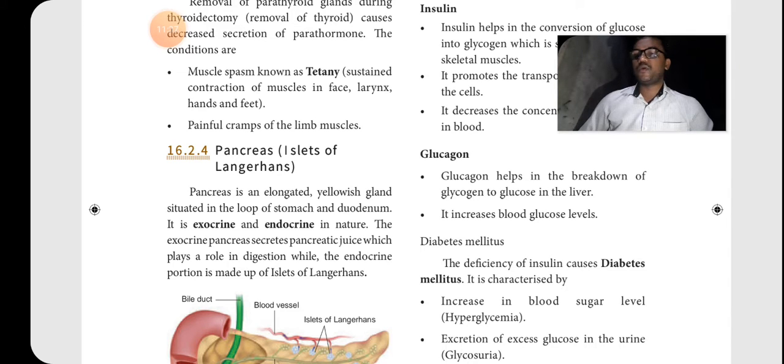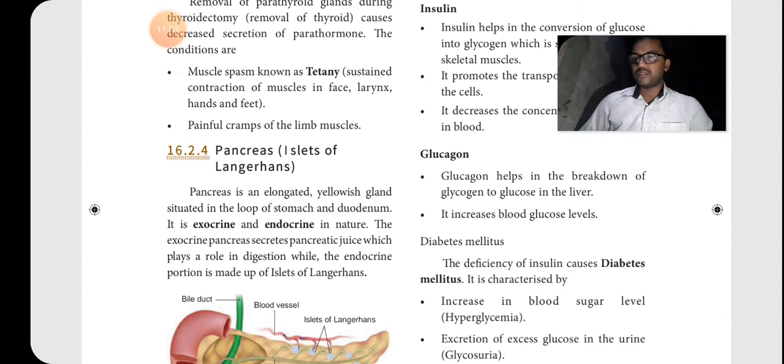Glucagon helps in the breakdown of glycogen to glucose. The complex material is converted into a glucose material. So if these two hormones are present, the blood glucose level is maintained in our body. Okay. Then diabetes mellitus, very important.